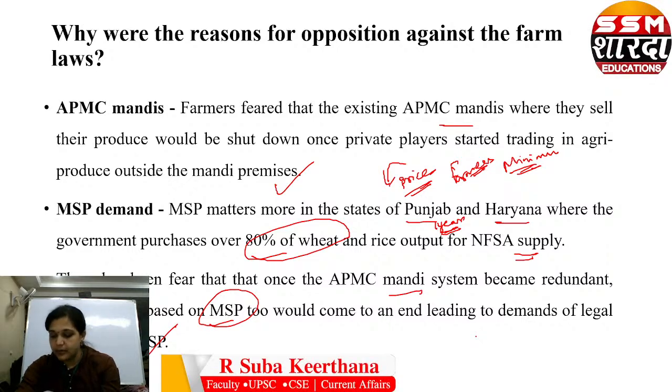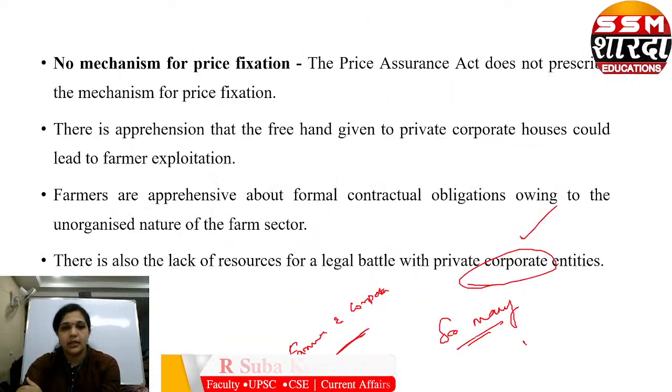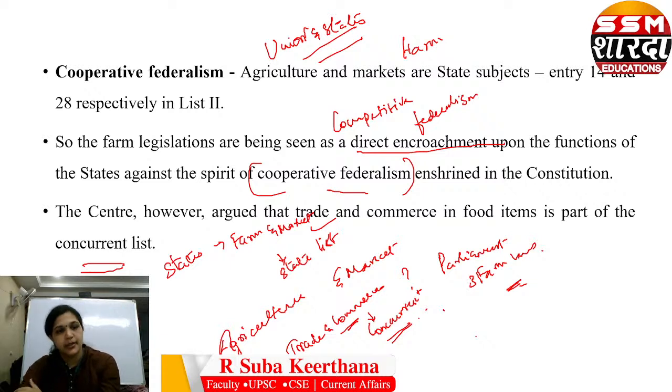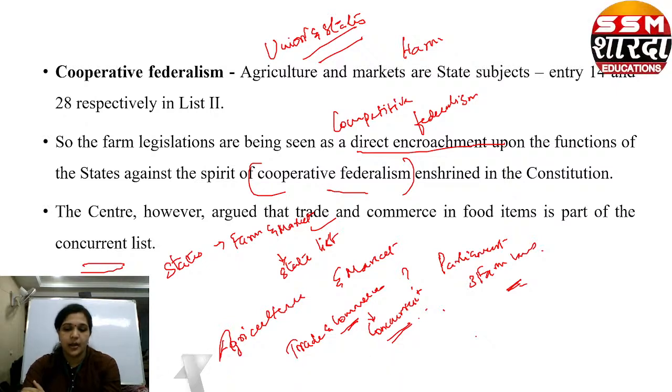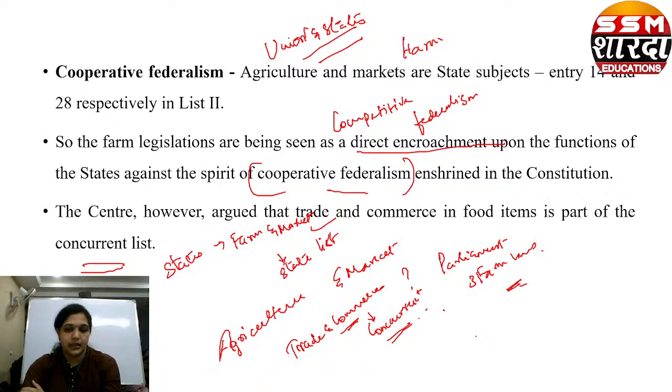There will not even be a minimum assurance for the producers. And the government hastily passed the law, which created even more suspicion in the people. Cooperative federalism was also disturbed here because agriculture and marketing is in the state list, but the union government gave its own explanation saying that trade and commerce is in the concurrent list.